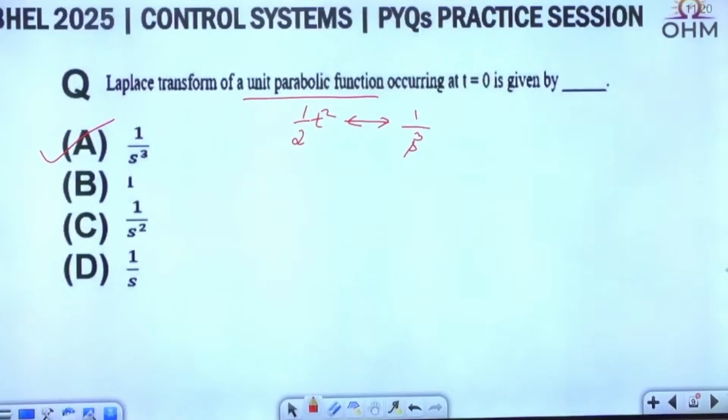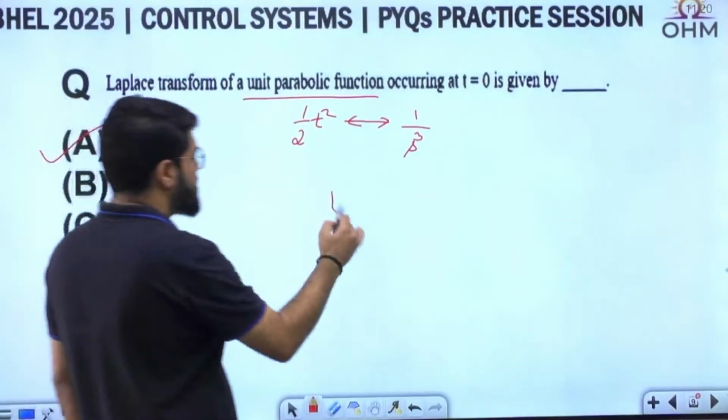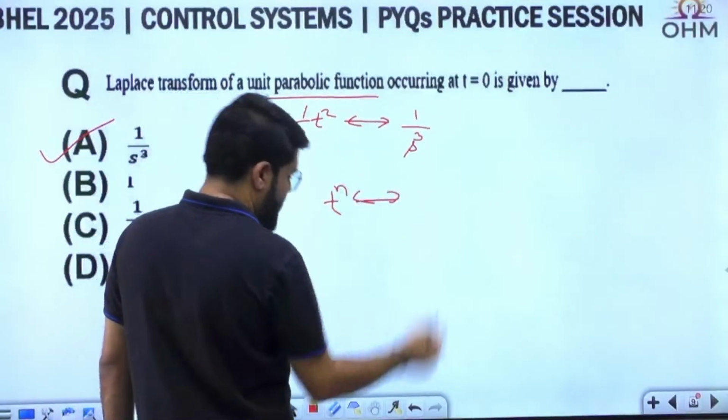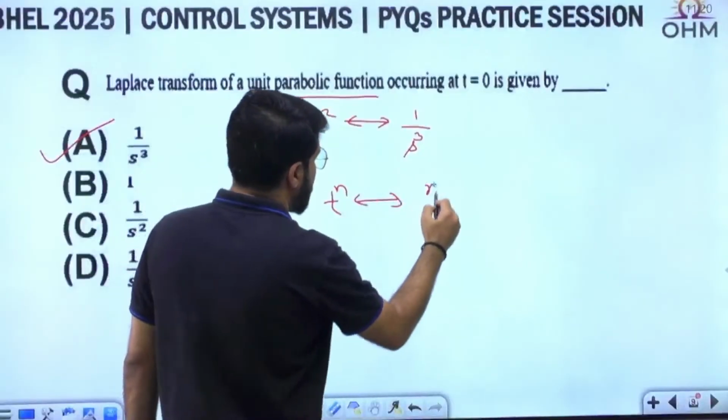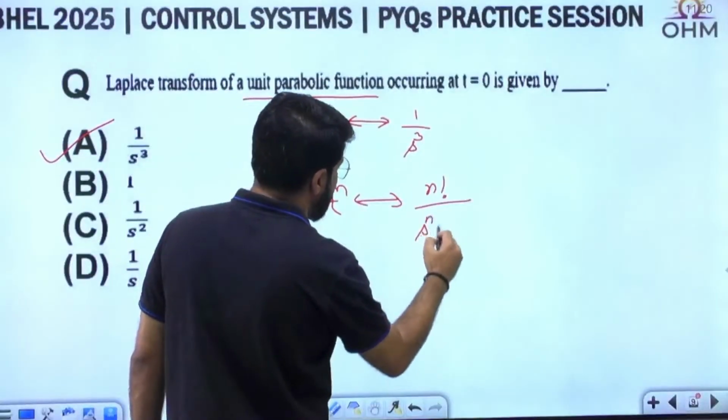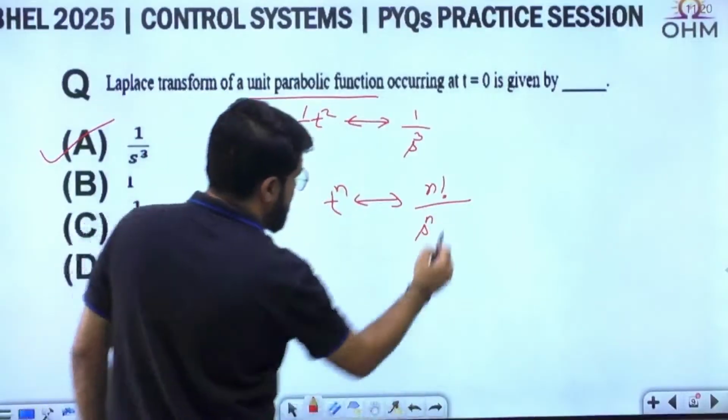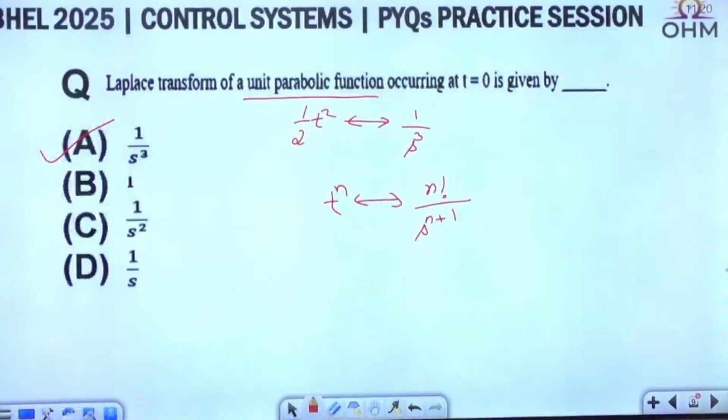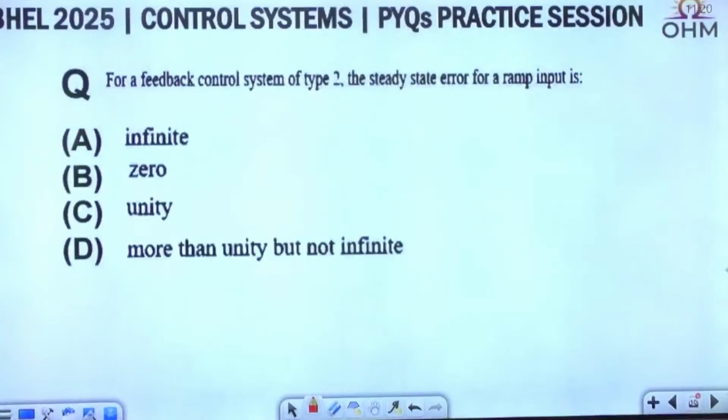Because what is the Laplace transform formula for t power n? It is given by factorial n divided by s raised to the power n plus 1. Correct na? Yeah. Next question, again direct.